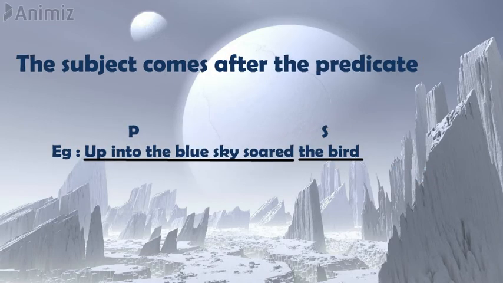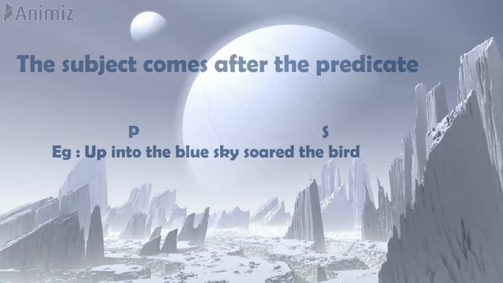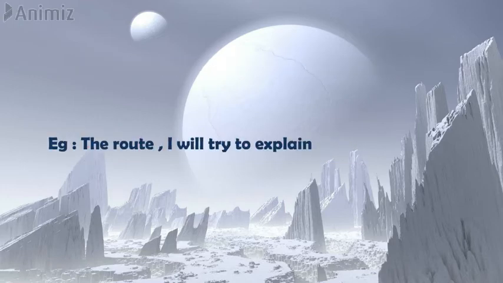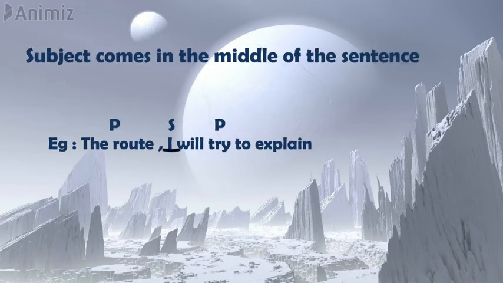Now sometimes, however, the subject occurs after the predicate. For example, "up into the blue sky soared the bird." "Up into the blue sky soared" is the predicate here and "the bird" is the subject, which is after the predicate. It can also happen that the subject comes in the middle of the predicate. For example, "the route I will try to explain." Here "I" is the subject, which is in between the predicate, that is "will try to explain the route."